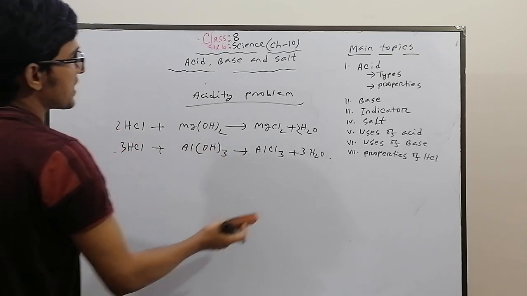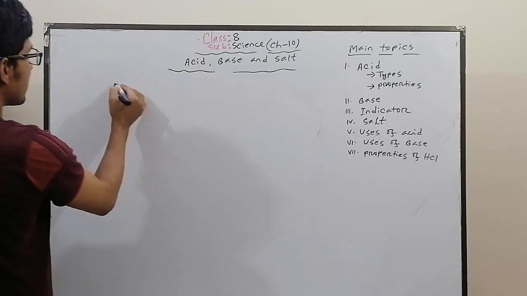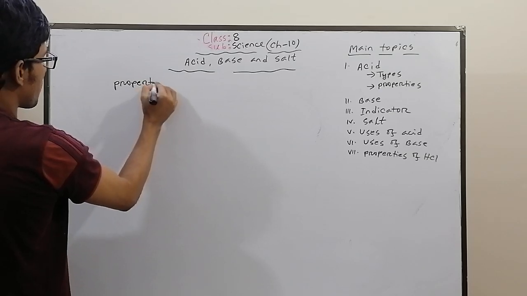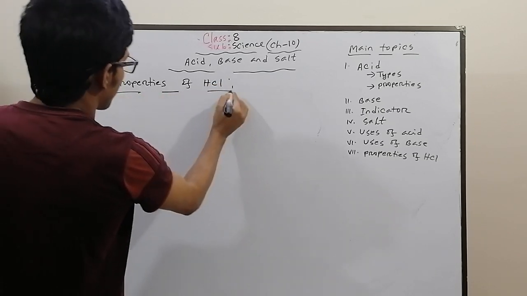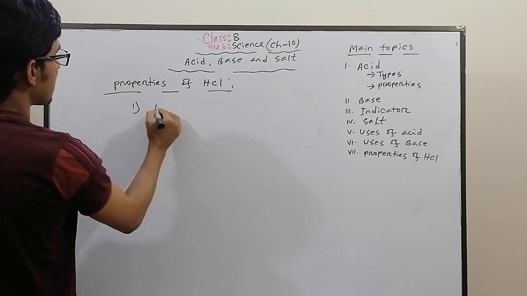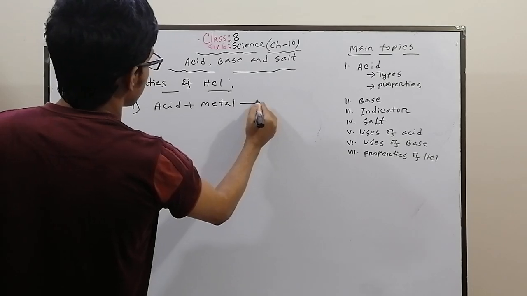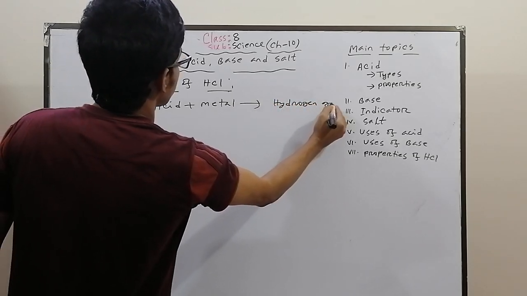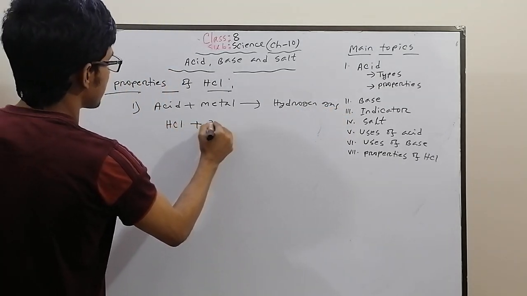Okay, the last topic is properties of HCl. This is an important question. This is a reaction-based question. First, if acid reacts with metal, then it produces hydrogen gas, such as HCl plus zinc.